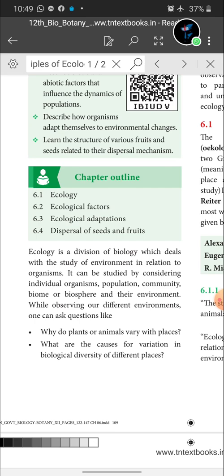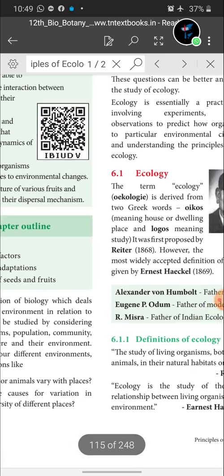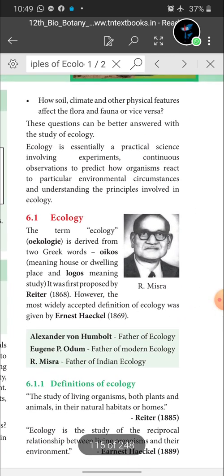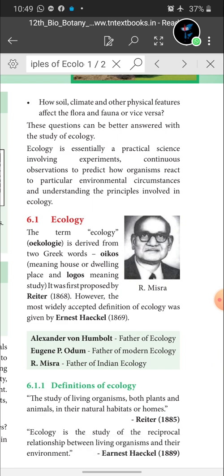While observing our different environments, one can ask questions like, why do plants or animals vary with the places? What are the causes for variation in biological diversity of different places? All these questions we can have, isn't it, children? And then how soil, climate and other physical features affect the flora and fauna or vice versa. So these are the questions raised among us. These questions can be better answered with the study of ecology. We will get a clear answer for the above questions.